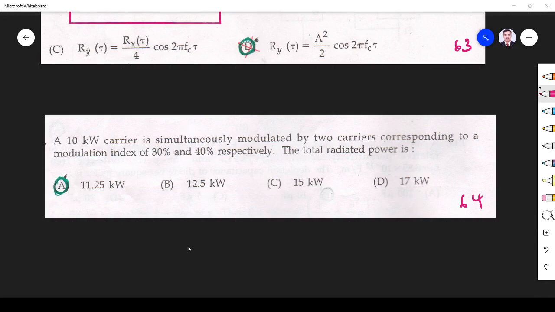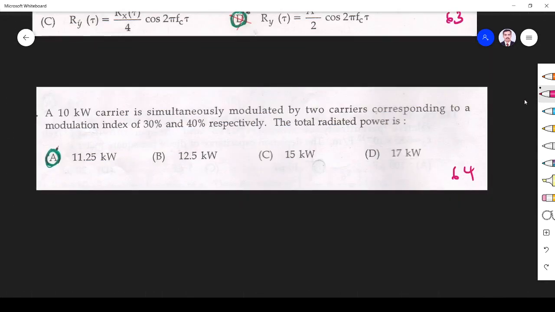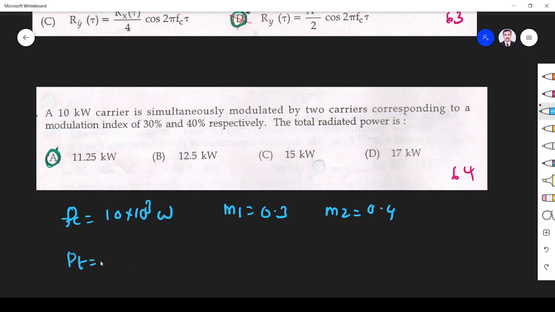Next question: a 10 kilowatt carrier is simultaneously modulated by 2 modulation indices. Carrier power PC is 10 into 10 power 3 watts. M1 is 30%, which is 0.3, and M2 is 0.4. What is PT? We know PT is equal to PC (1 plus ma squared by 2), but here they have given 2 modulations.